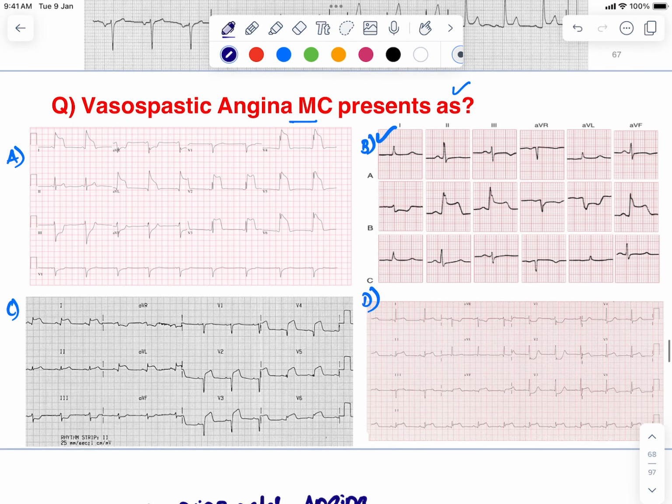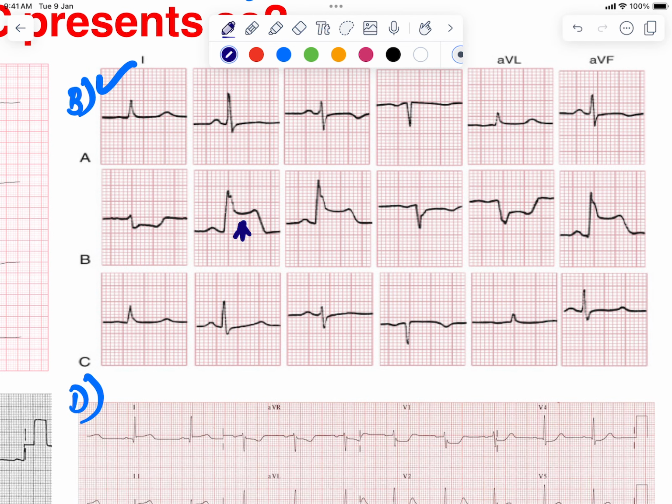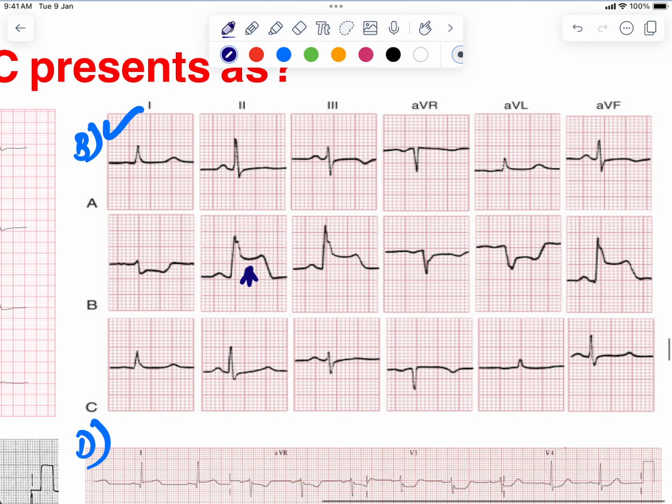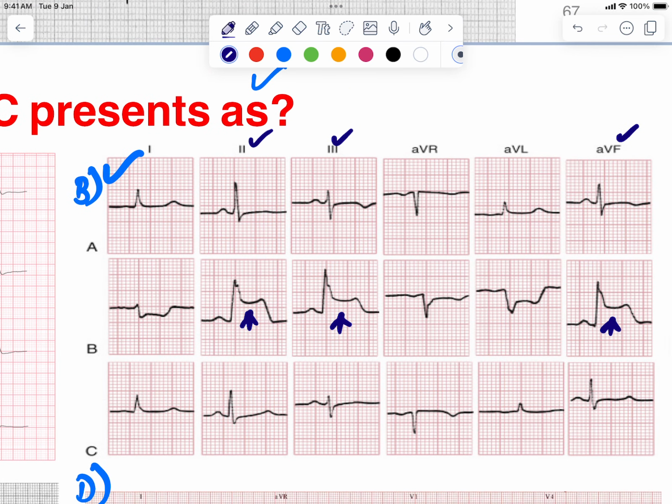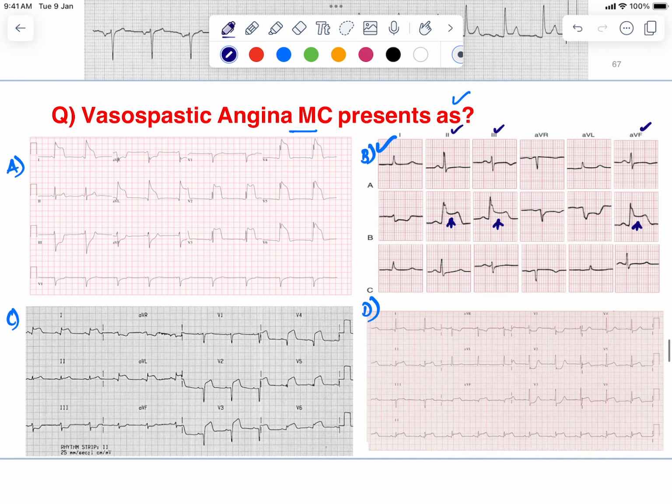Now if you observe the ECGs, ECG B shows ST segment elevation in lead 2, lead 3 and AVF. So this is suggestive of vasospastic angina, which is also called variant angina or Prinzmetal angina.